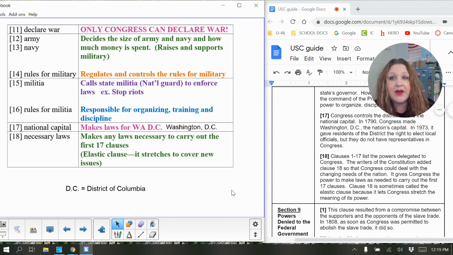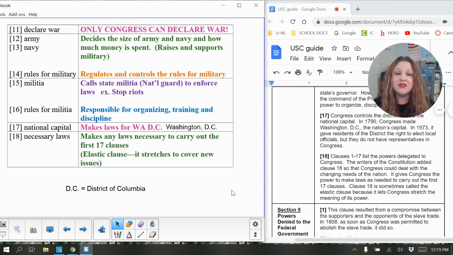And we didn't talk about every single one. We did skip a couple in there, but of all of those clauses, they can make any laws that they need to make sure that what they need to be carried out is being carried out. And so they call this the elastic clause. It stretches over to cover any new issues that might arise over time.